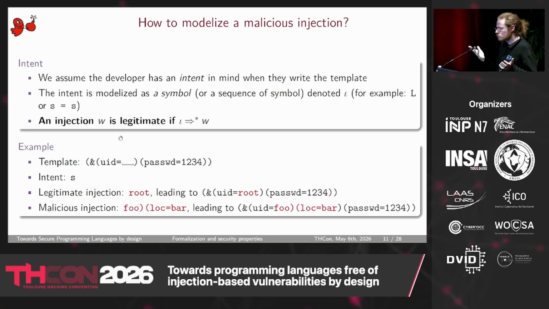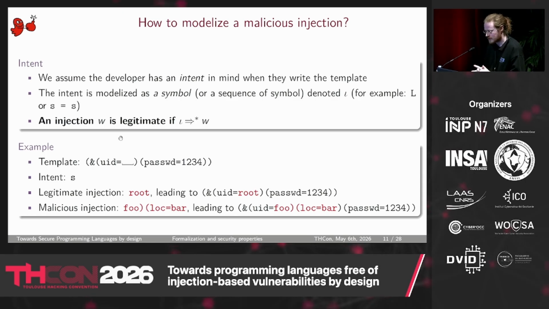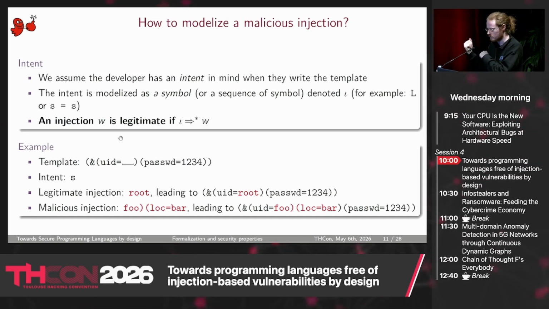And we propose to model this malicious injection with the fact that probably the developer has an intent in mind when they write this template. Probably the intent, for example, is that the user puts a condition, a string, and so on. So we will denote this intent with a symbol of a grammar, for example, L or S, and so on. And we will say that the injection is legitimate if what is put by the user can be explained, can be derived from this symbol.